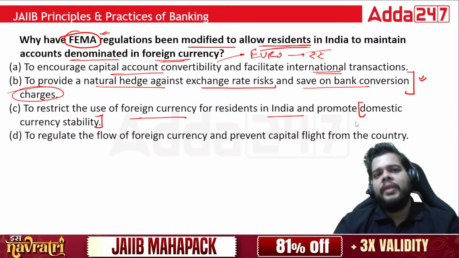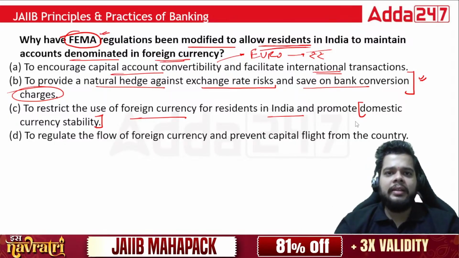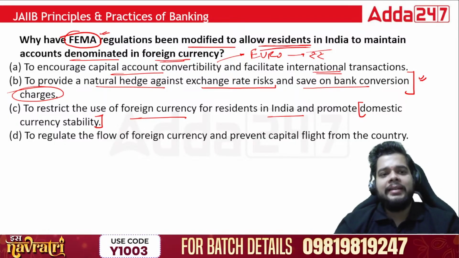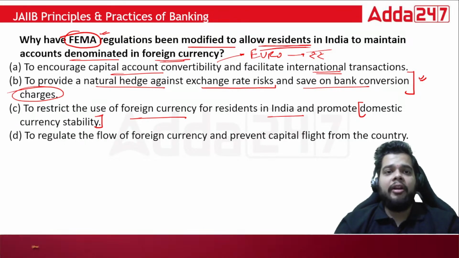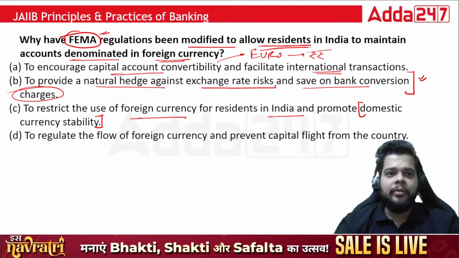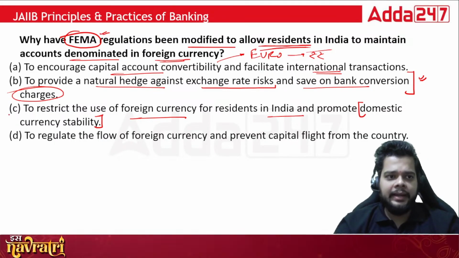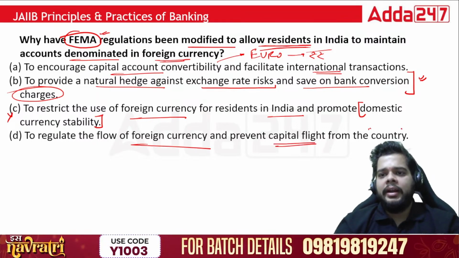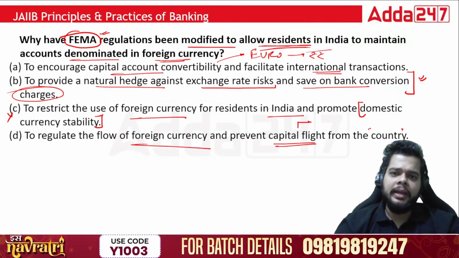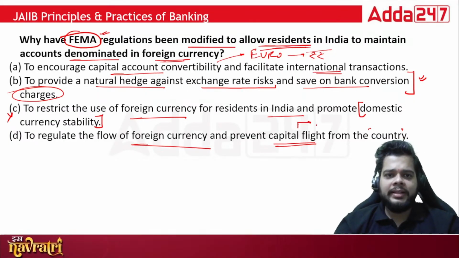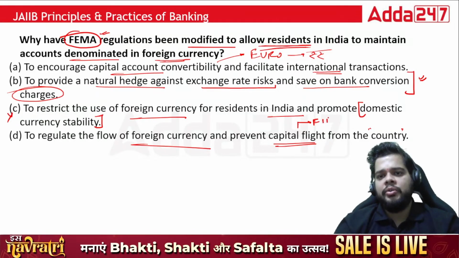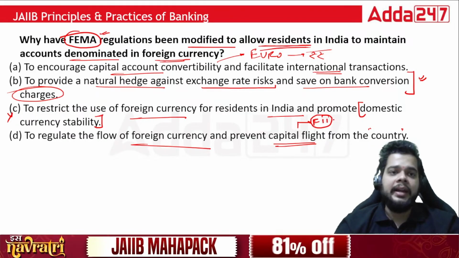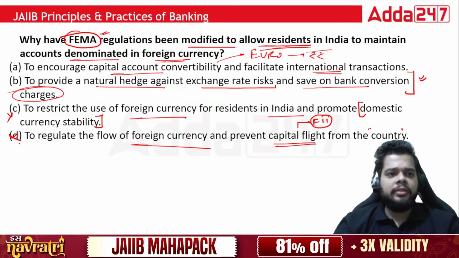So how will you ensure that your domestic currency, the Indian currency, the rupee, is stable by comparing it with the other foreign currencies? Not under the FEMA regulation. So this is not correct. This is again incorrect: to regulate the flow of foreign currency and prevent capital flight from the country. Capital flight mostly happens not in the currency form, but by the foreign institutional investors in the secondary or security markets. So this is also incorrect.